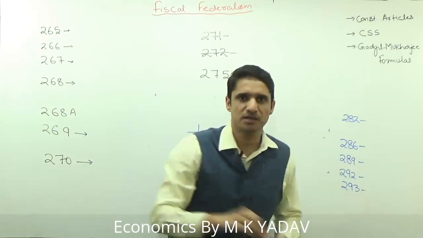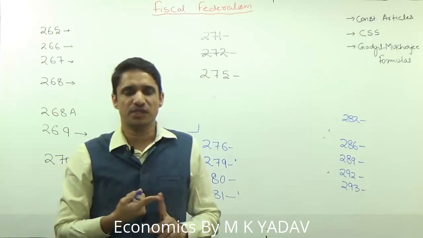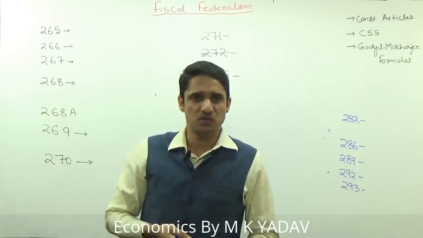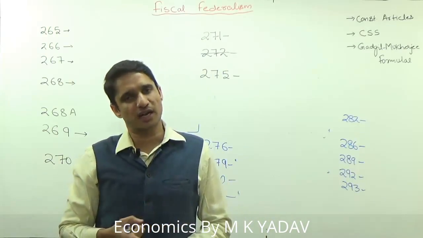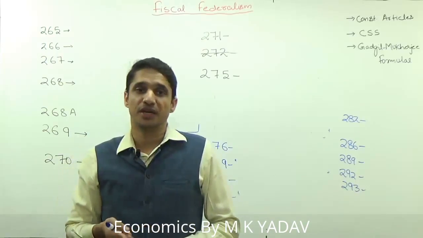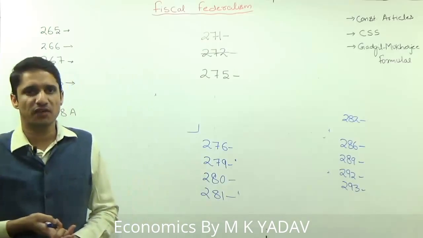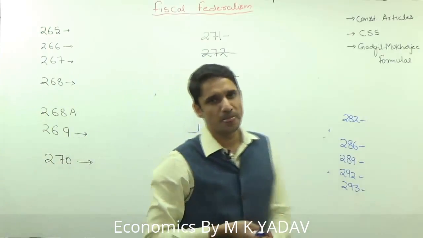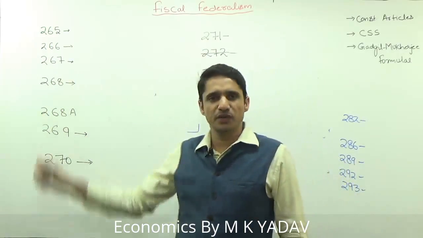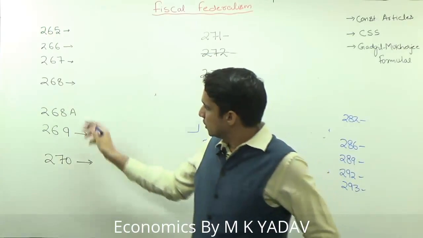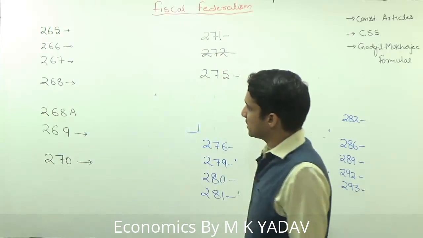Let's revise these articles. First one is Article 265, which is tax can be levied only by the authority of law. Then we have Article 266, Consolidated Fund of India and Public Account Fund of India. Then we have 267, which is Contingency Fund of India. Then we have Article 268, which is tax which is levied by union government but collected and appropriated by the states. Then we have Article 268A, which is service tax.